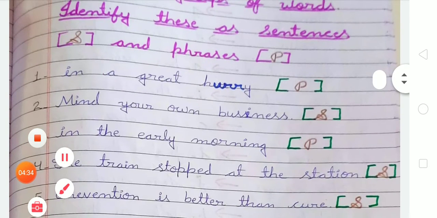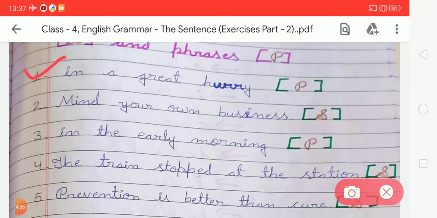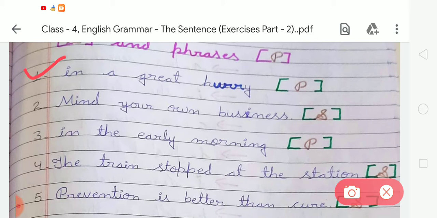Let's start. The first one is "in a great hurry." So tell me, what is this? It is a phrase, because this group of words doesn't make complete sense. It's a group of words that makes a sense but not complete sense. Any group of words that makes a sense but not complete sense, we call a phrase. So here we have to write P.